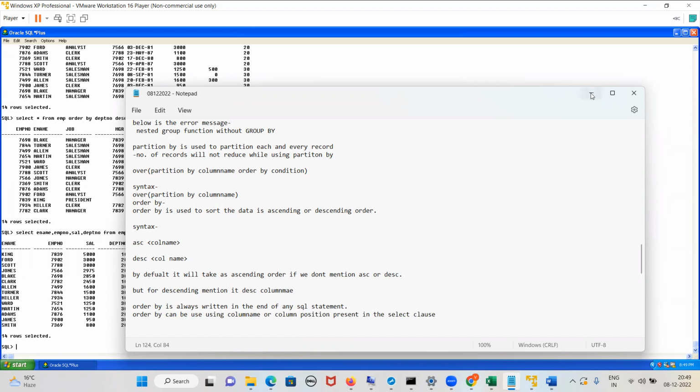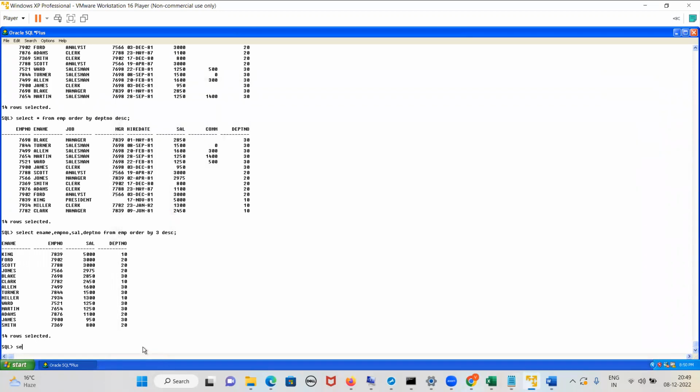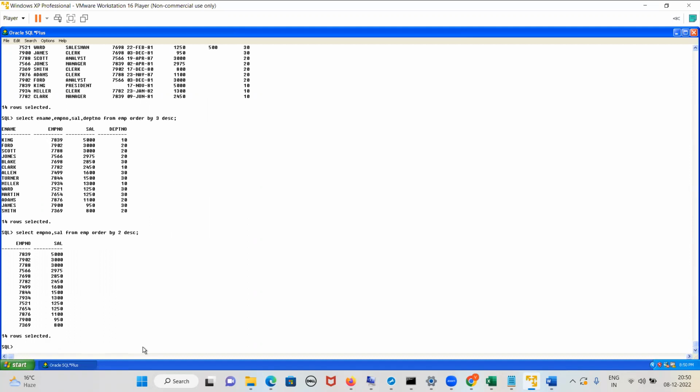But you have to specifically mention it, right? Suppose I write select employee number, comma salary from EMP order by 2 DESC. That means what? It will sort the result by the salary position, the salary column, in descending order. Fine.